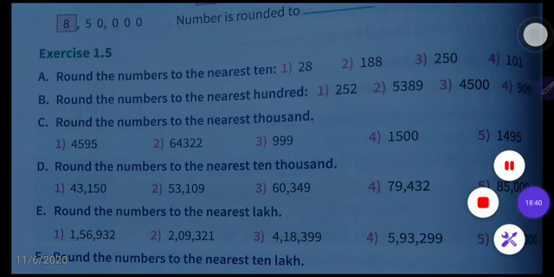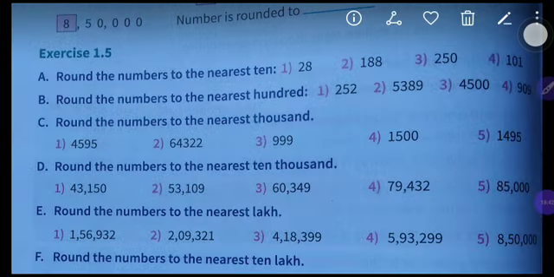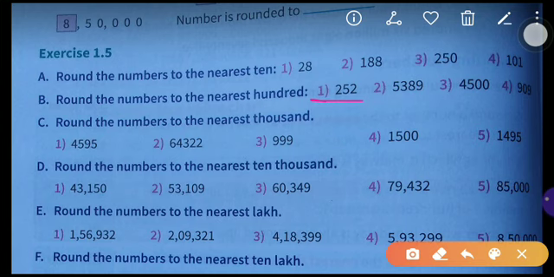So while we round off to the nearest 100, what do you have to see? You have to see the last 2 digits, up to the tens place. Okay, see here, in the tens place, what number is there? 5. So that's why it will become what? When it is 5, then we have to move to the next 100. That means 300.